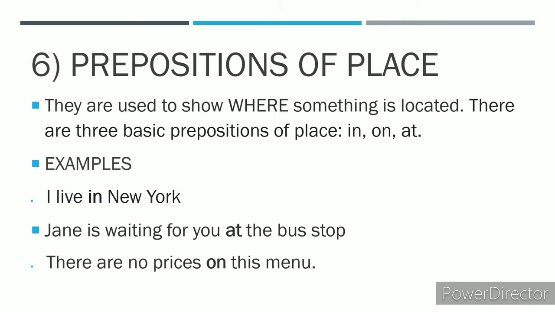For example, I live in New York. This sentence gives the location of mine. So that's why in here becomes a preposition of place. It basically tells where I am located. So in becomes a preposition of place.